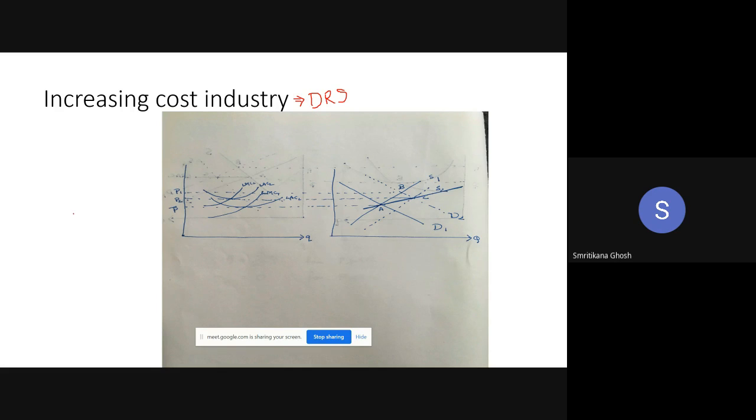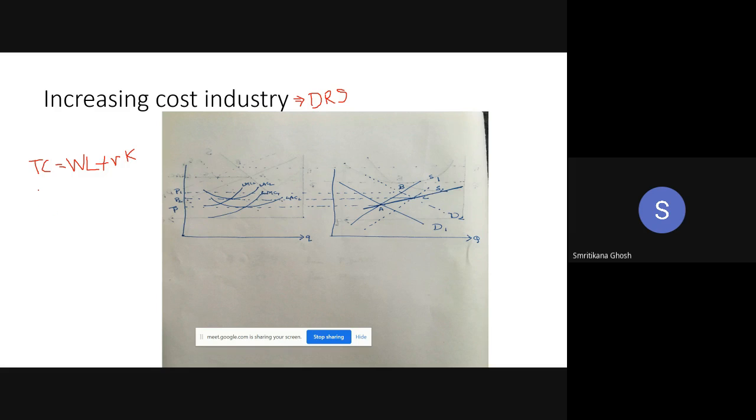Okay, let me write. I was trying not to write, but okay, look, the total cost. Total cost is WL plus RK. Okay, R and K are given, we know. Say we have increased labor and capital by 20%. So the total cost is rising by 20%. Do you agree with me? Yes, ma'am. Okay. But quantity is not rising by 20%. Quantity is rising by less than 20%. Say it is rising by, say, 10%.